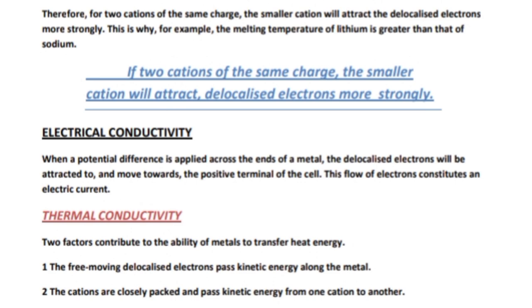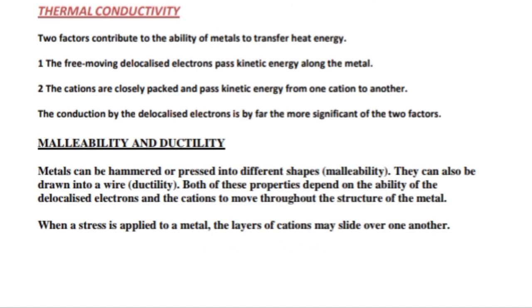Likewise, when it comes to malleability and ductility, metals can be hammered or pressed into different shapes. This is called malleability. Why is it so? In a general position, metals are placed in a row, positive and negative. But if we apply pressure on them, if we hammer them, we are applying energy onto them. So we are disturbing their actual position by putting some stress onto them. So the layers of cations will slide over the layer of electrons. Basically, positive and negative are attracting each other.